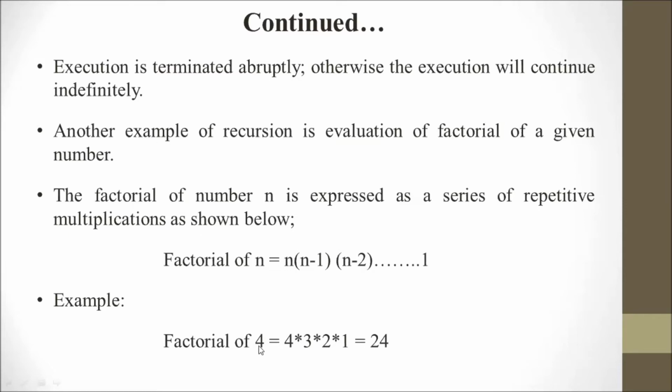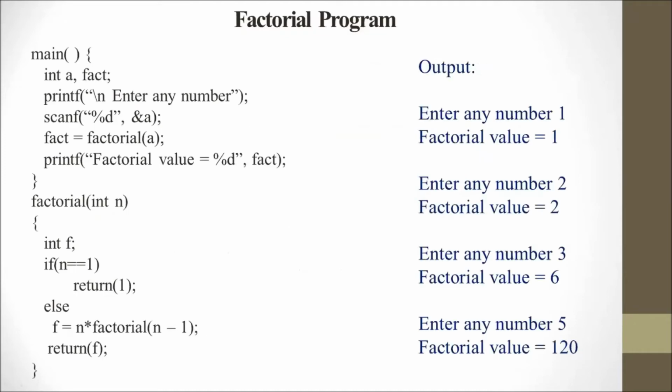Suppose we enter the value 4. Then we calculate 4 into 3 into 2 into 1, so the whole calculation will be equal to 24. This is the form to calculate the factorial. Now we understand it by the program, which shows how to calculate the factorial.